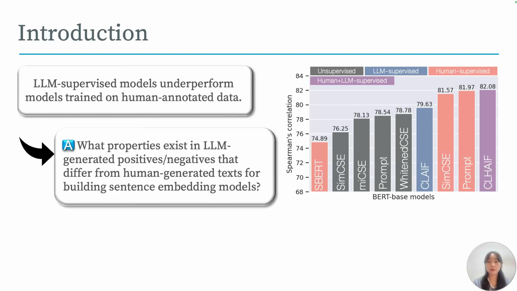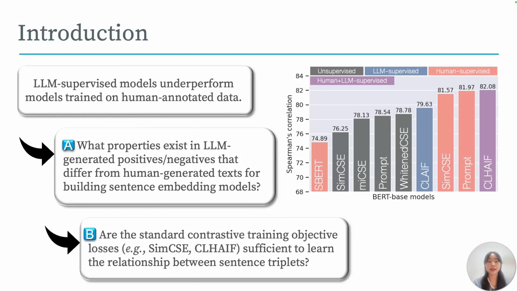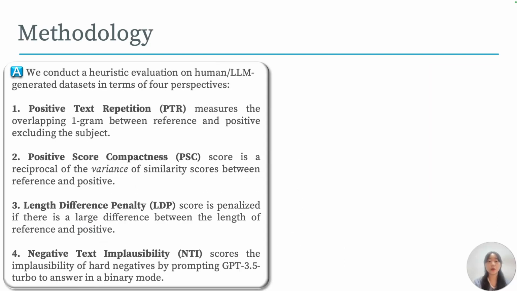First, what properties exist in LLM-generated positives and negatives that differ from human-generated texts for building sentence embedding models? Second, are the standard contrastive training objective losses, such as SimCSE and CLHAIF, sufficient to learn the relationship between sentence triplets? So, how can we address each research question as shown in the previous slide?